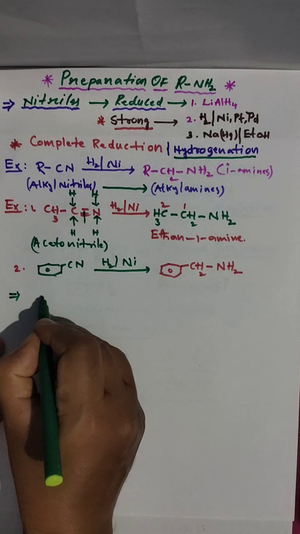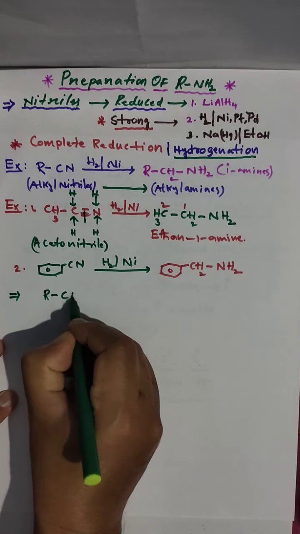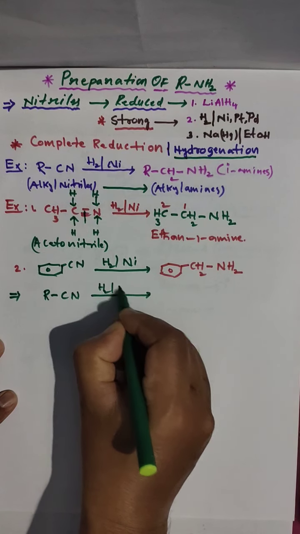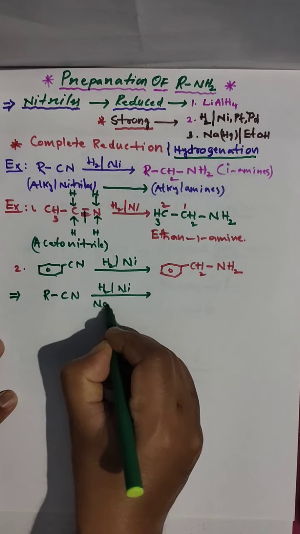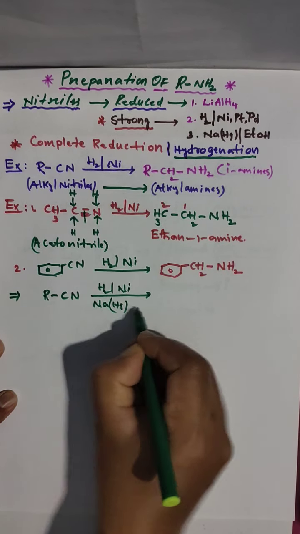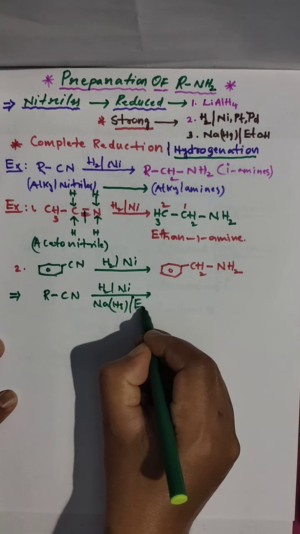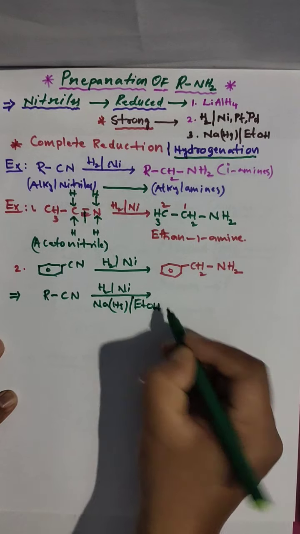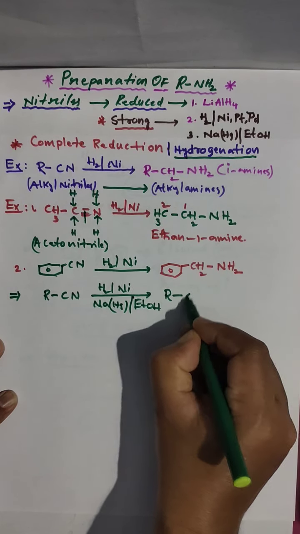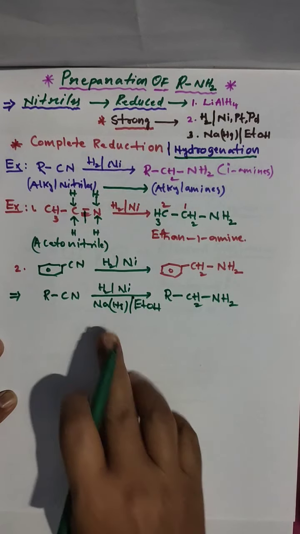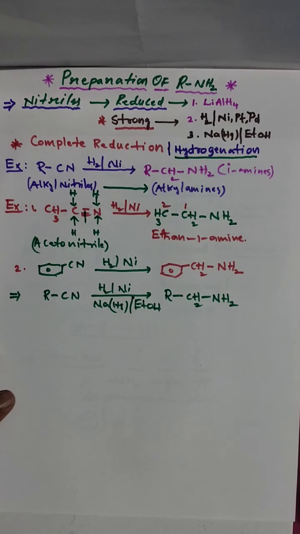And this reaction we can do like this also. Look here. RCN in the presence of hydrogen and metallic nickel, or sodium amalgam in ethanol, gives RCH2NH2. This is a very strong reducing agent.